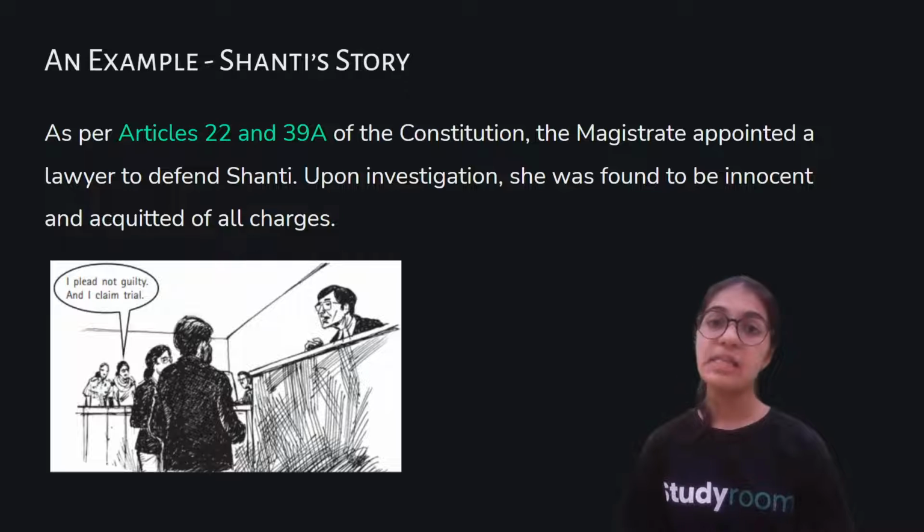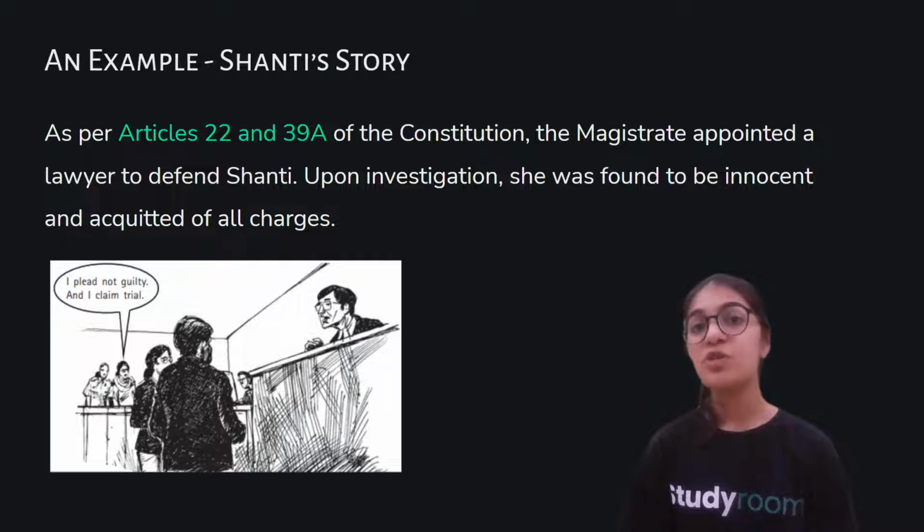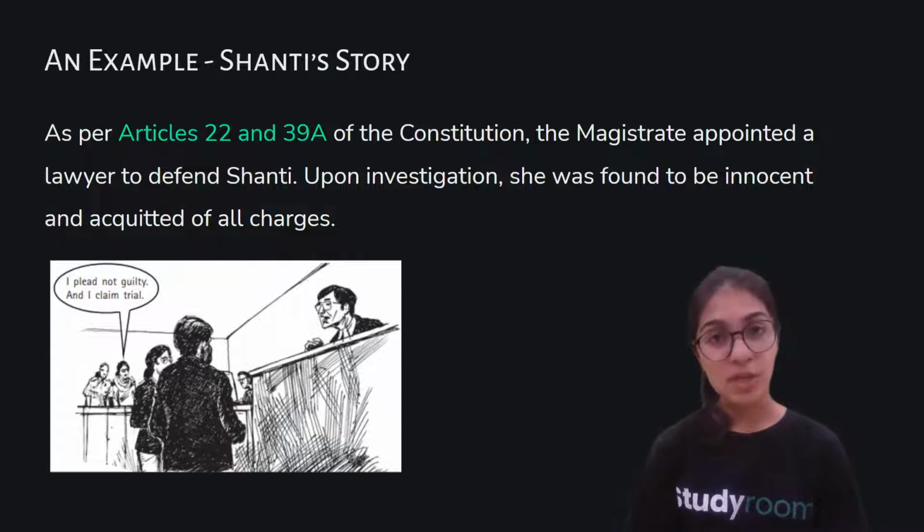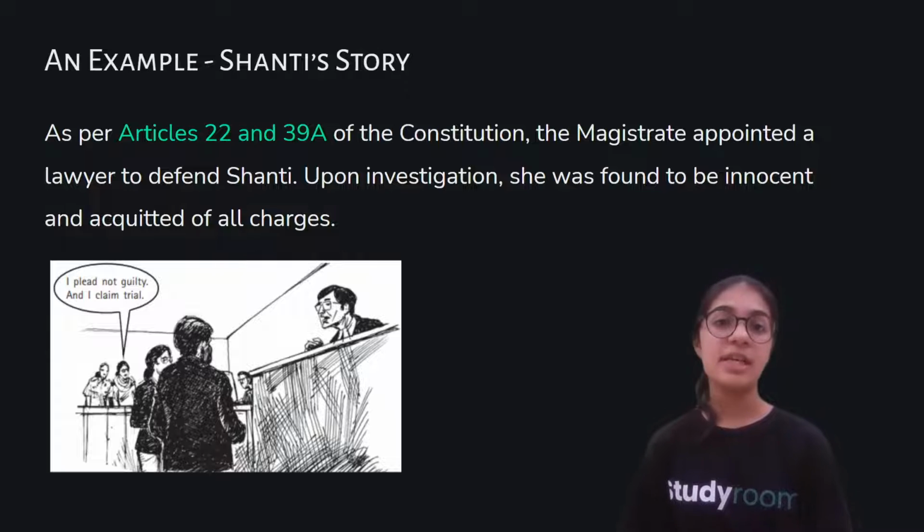the government is responsible for giving a lawyer, at their expense, to that particular citizen. So in this case, the government provided a defense lawyer to Shanti so that she could fight her case. The government has to bear the entire expense of the lawyer on behalf of Shanti, because Shanti cannot afford to hire a lawyer, according to Article 22 and 39A.